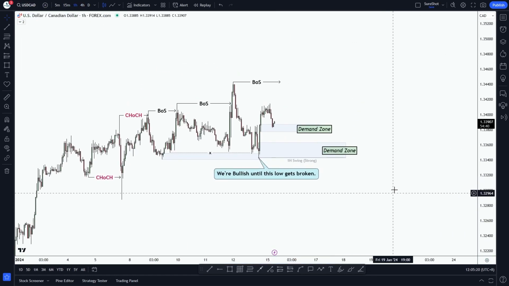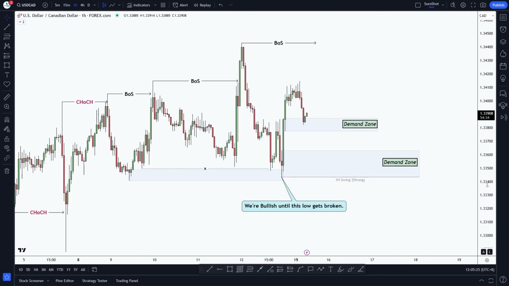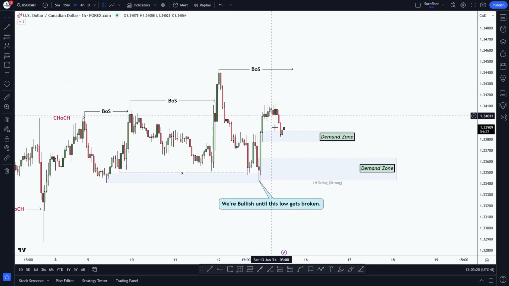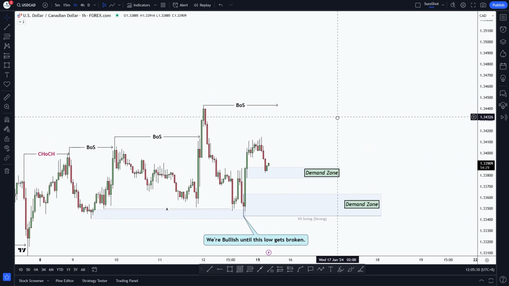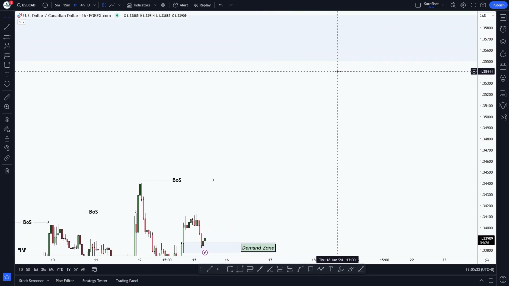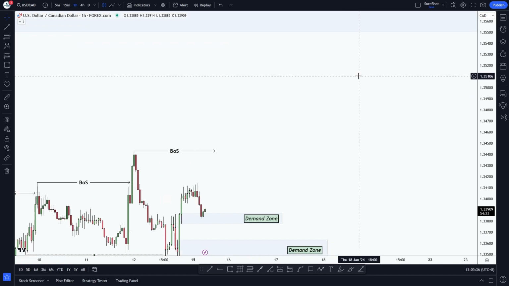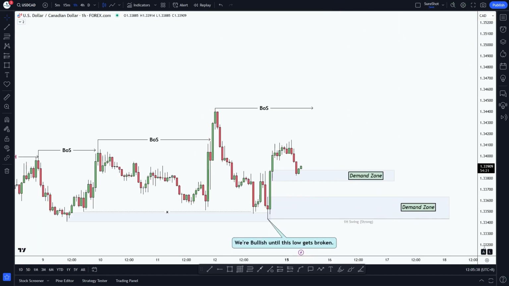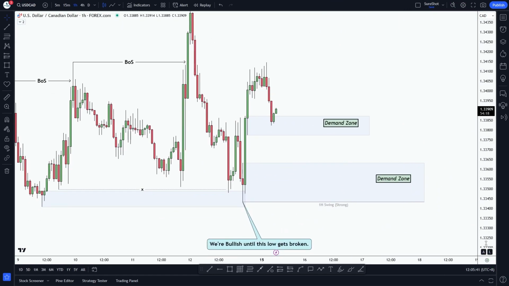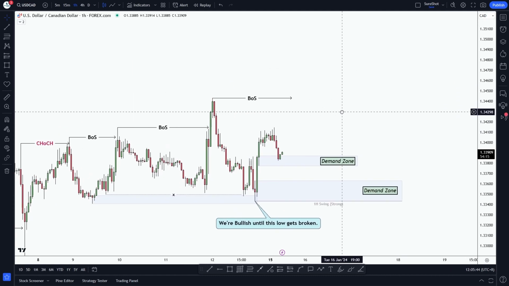If we go to our hourly time frame and get our drawings back, then we can expect that after reacting from these demand zones, market may reach up to this supply zone that we just marked on the 4-hour time frame. So till that happens, we'll be looking for buy setups on pullbacks.